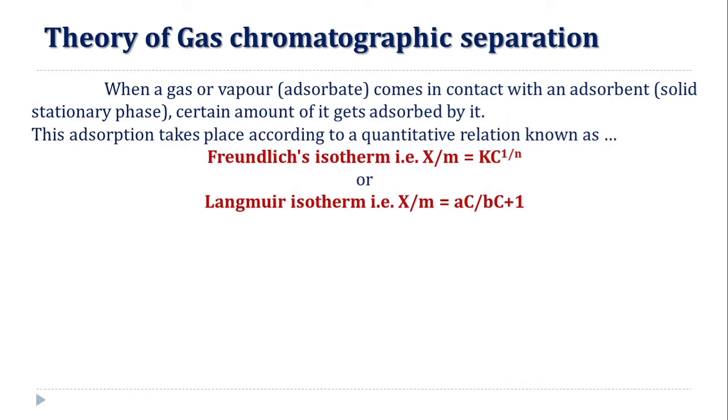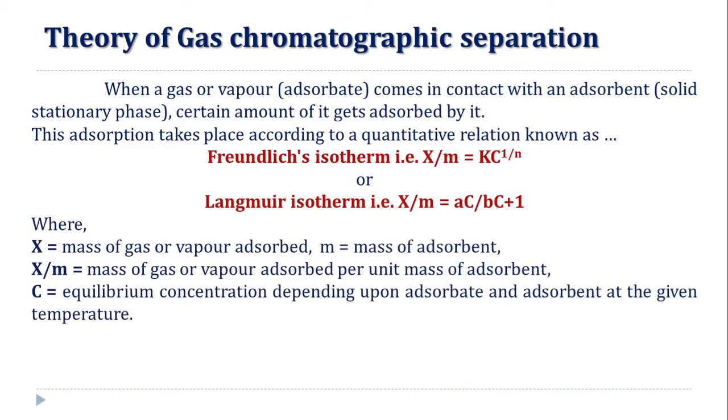That adsorption takes place according to a quantitative relation known as the Freundlich isotherm, that is x/m = kc^(1/n), or the Langmuir isotherm, that is x/m = ac/(bc + 1), where x is the mass of gas or vapor adsorbed, while m is the mass of adsorbent. So x/m is the mass of the gas or vapor adsorbed per unit mass of the adsorbent.